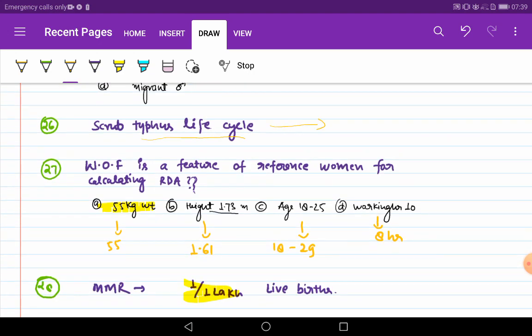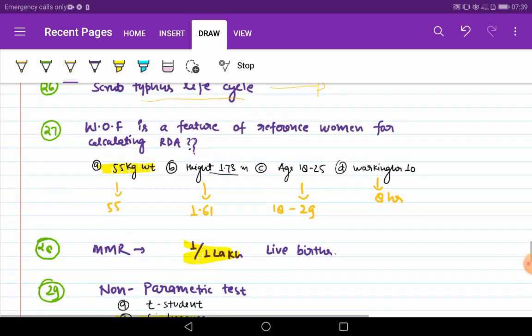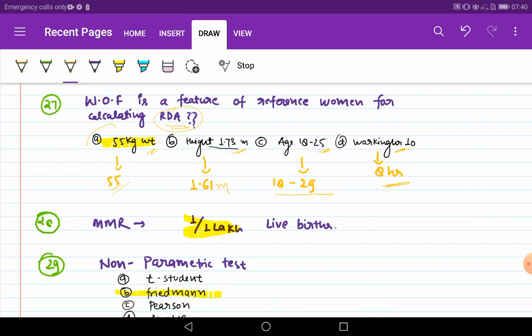A scrub typhus life cycle was given, and which of the following is a feature of the reference woman for calculating RDA? This was asked for RDA. Then the options were 55 kg weight, height, age and working hours. The answer is 55 kg because all the others are wrong. If we talk about height, 1.61 meter should be for an RDA woman, and age should be 18 to 29, and working hours should be 8 hours. So the answer is 55 kg.